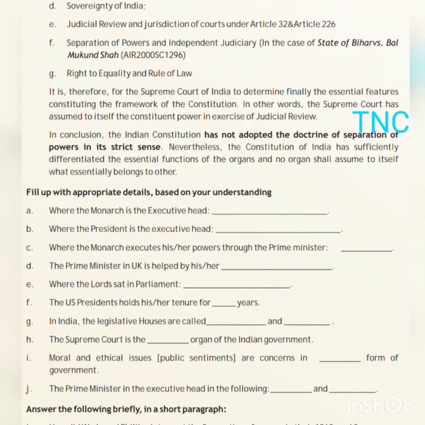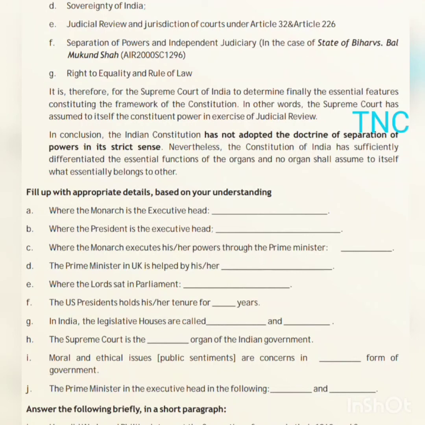Separation of powers and independent judiciary, and this was given in State of Bihar versus Bal Mukund Shah. So please remember, landmark judgments and articles are very important. Keshavananda Bharati versus State of Kerala is the basic structure case, and separation of powers and independent judiciary was in State of Bihar versus Bal Mukund Shah.